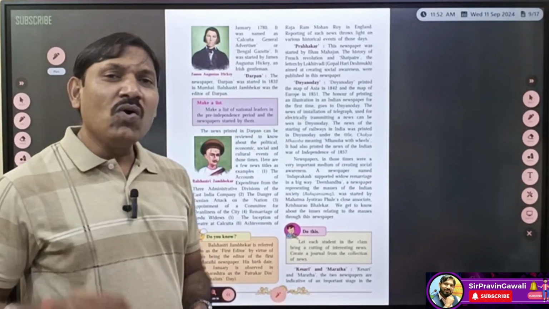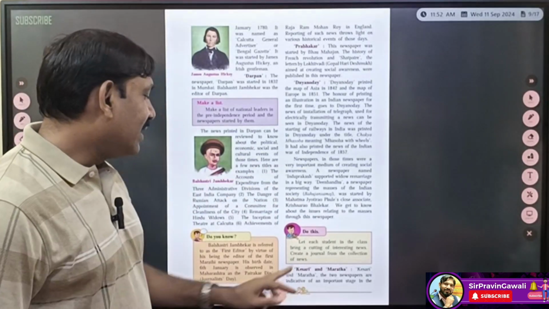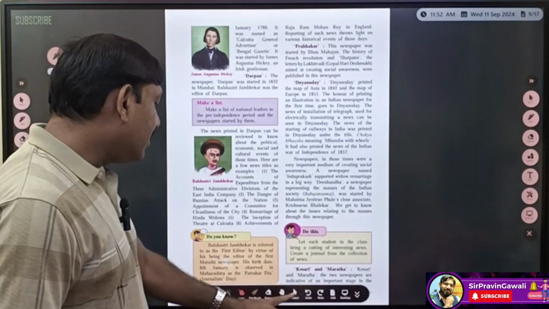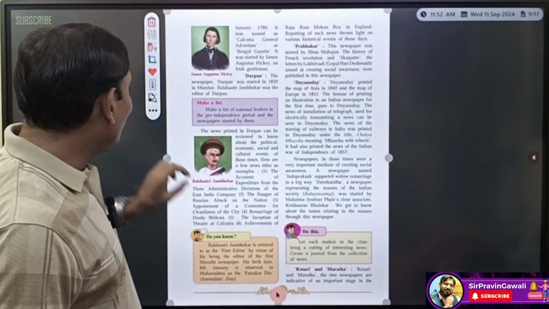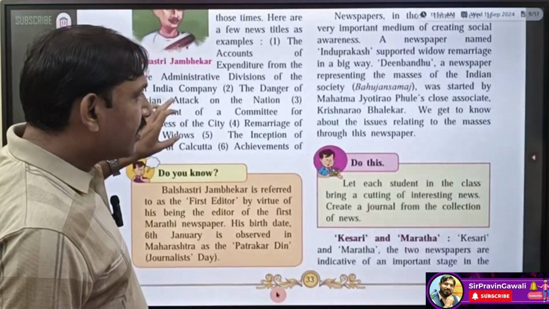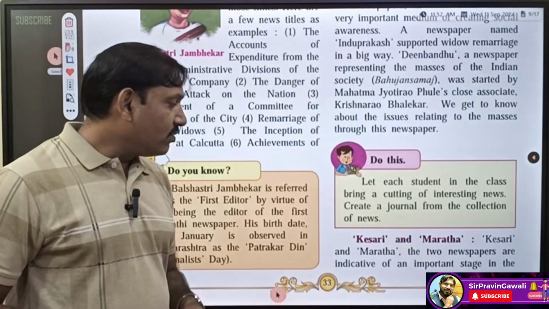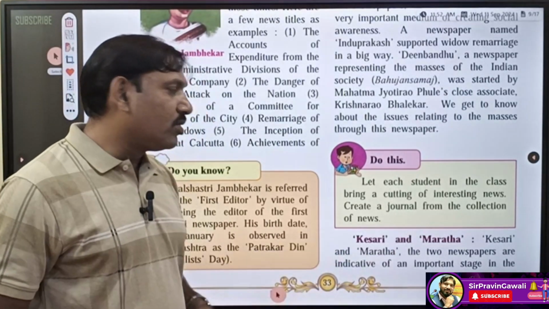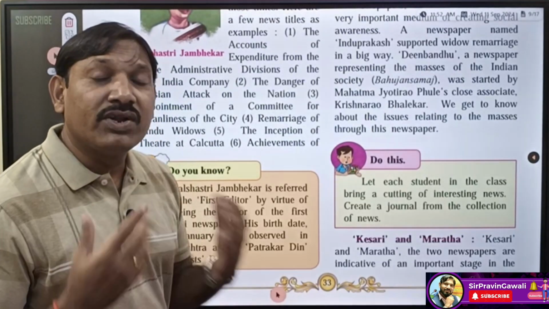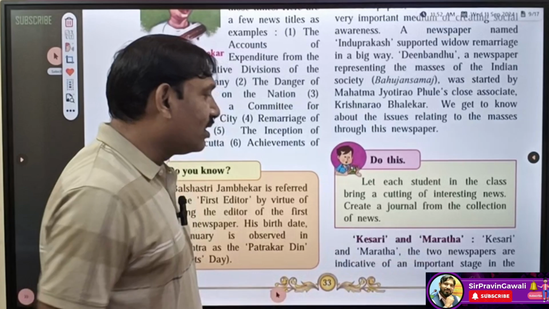Okay students, let's learn the next newspapers, Kesari and Maratha. Kesari and Maratha both were very important newspapers during the pre-independence era, during the freedom struggle of India. Let's try to understand now.